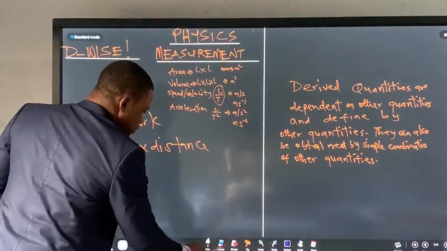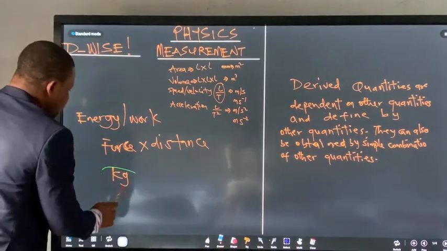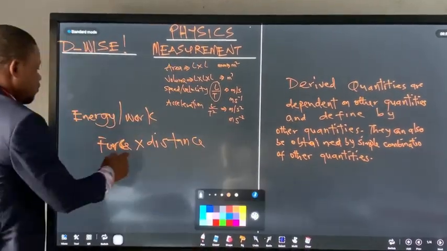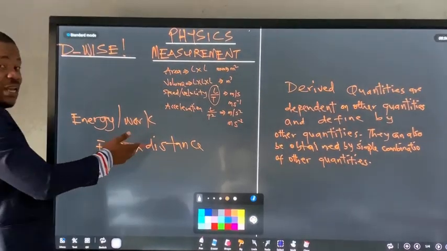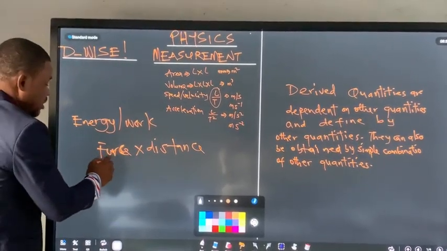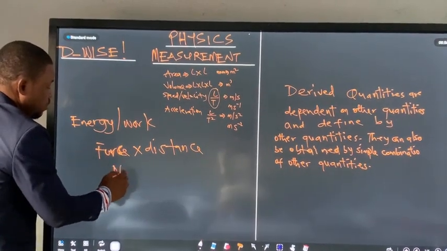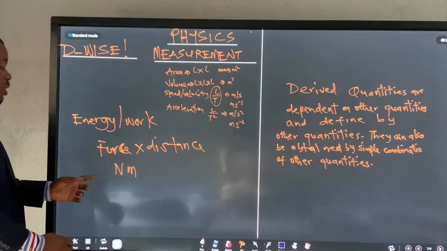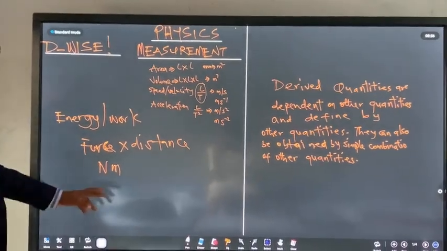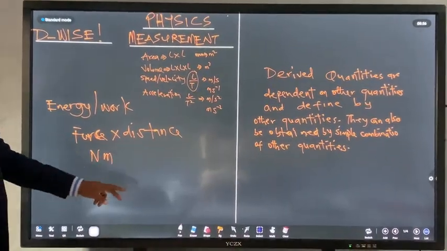We say force is Newton, right? And then distance is meters. Distance comes from length. So I can say this is Newton times meters, which gives Newton meter.